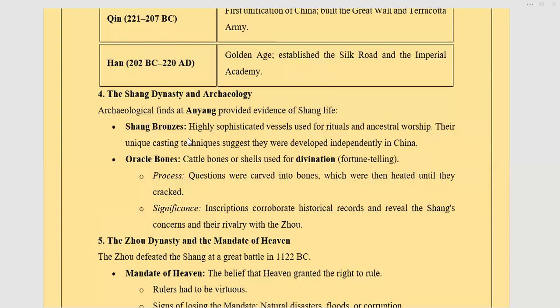First things first, then oracle bones. They used cattle bones or shells for divine purposes, for fortune telling. The process was that questions were carved on the bones, which were then heated until they cracked. The significance was that the inscriptions would show some pattern, and those who claimed to be readers of it would tell them how their fortune was divinely decided. So that's how they used the oracle bones, a very, very important point.